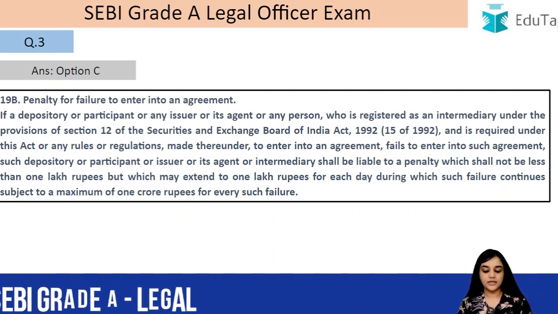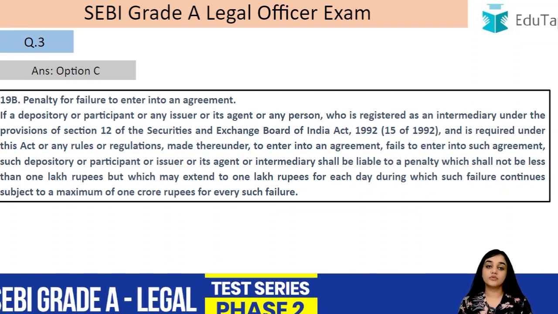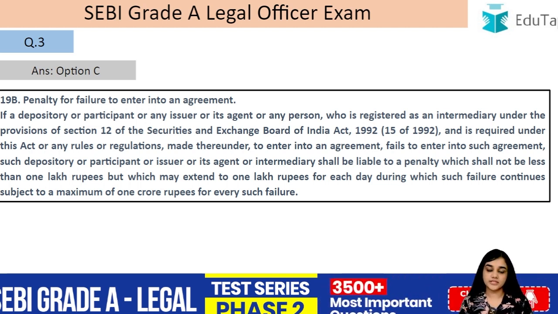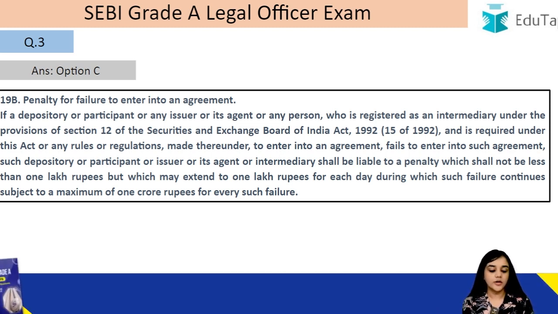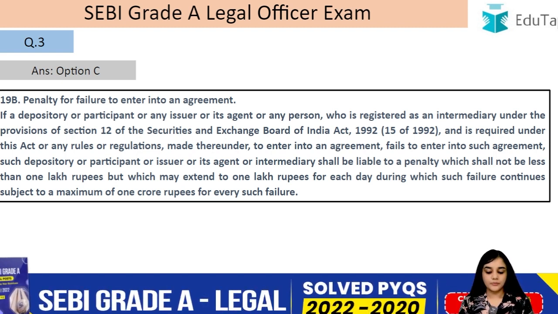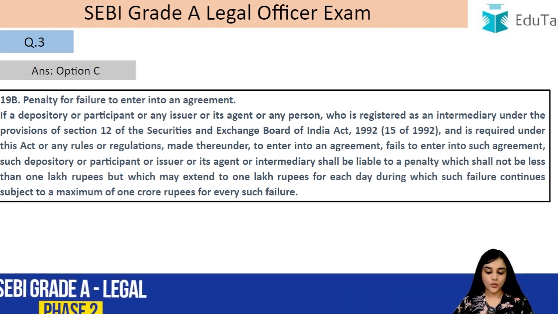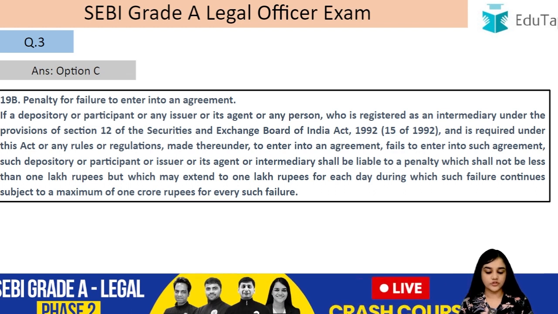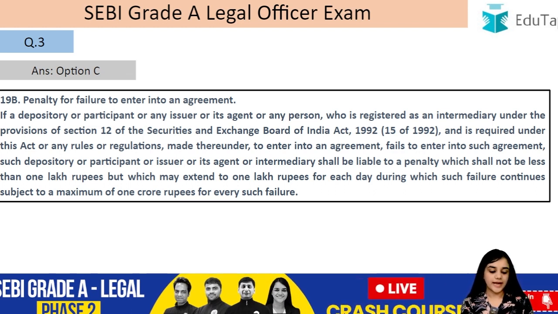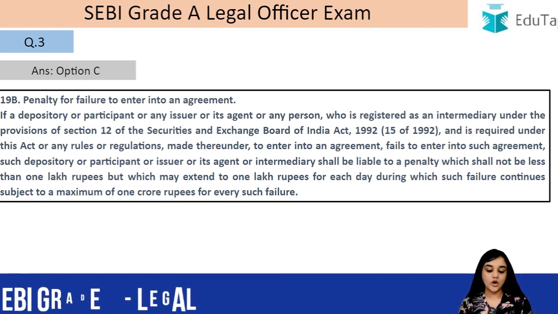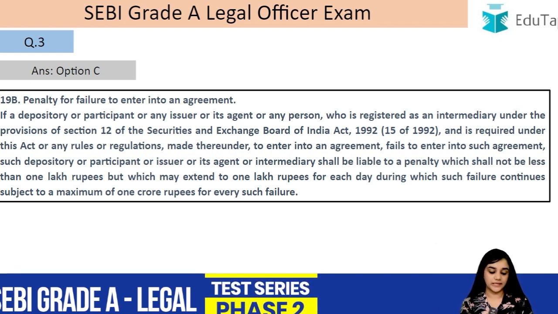It is section 19B, penalty for the failure to enter into an agreement, where you were supposed to enter into an agreement and you fail to do so. So if a depository or a participant, I have told you yesterday what is a depository and who is a participant, or any issuer or its agent or any person who is registered as an intermediary under the provisions of section 12 of the Securities and Exchange Board of India Act 1992 and is required under this Act or any rules or regulations made thereunder to enter into an agreement and he fails to enter into such agreement, then such depository, participant, issuer, agent or intermediary shall be liable to a penalty which shall not be less than 1 lakh rupees.